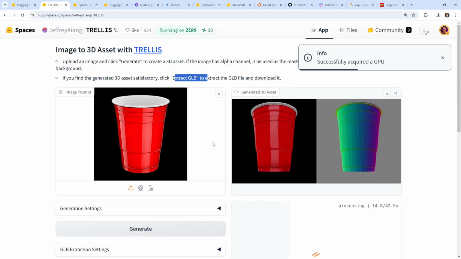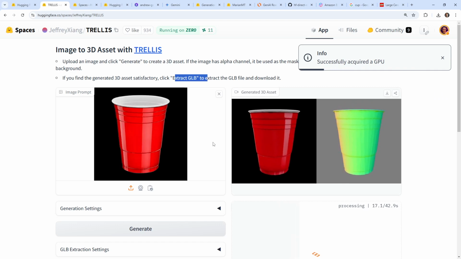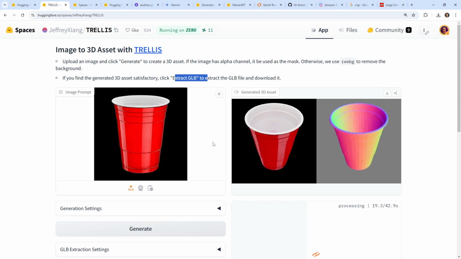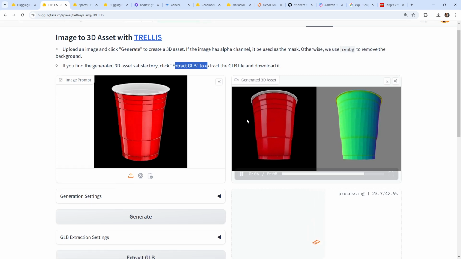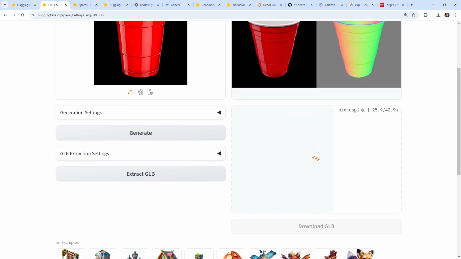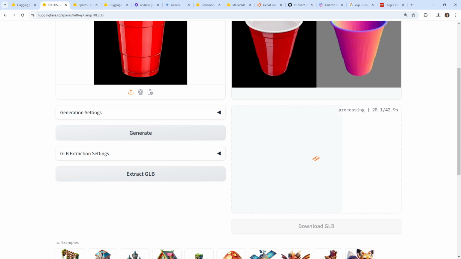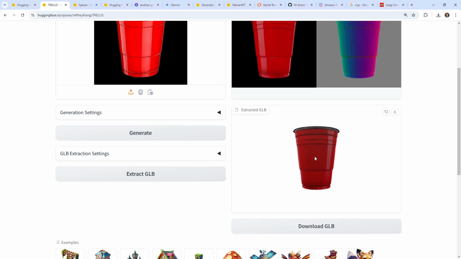I feel like I can make a video game so quickly these days because of this. It's amazing. Not a good video game, but I can make a video game. And down below here, it's just processing it. So we're just waiting for that extraction. We'll give it a moment, okay? All right, so let's go download the GLB file.